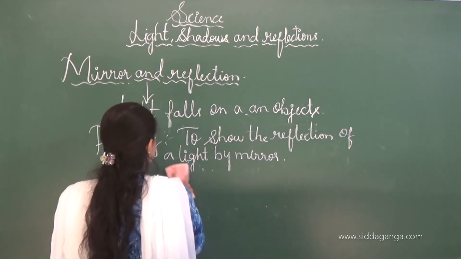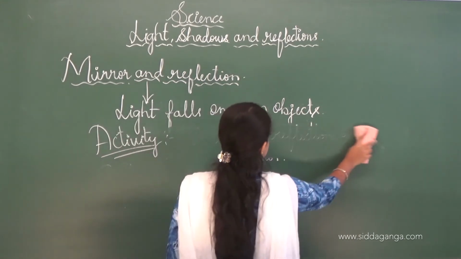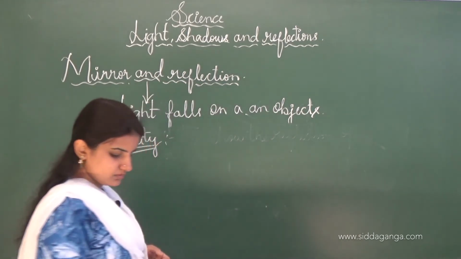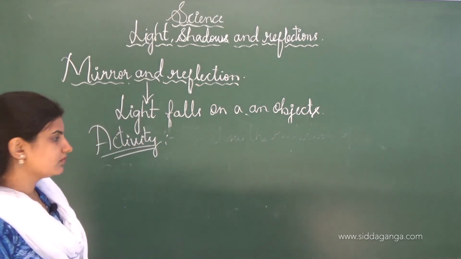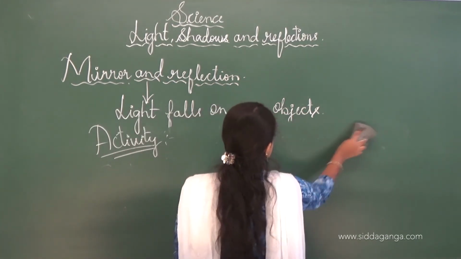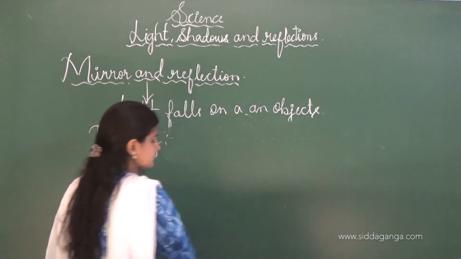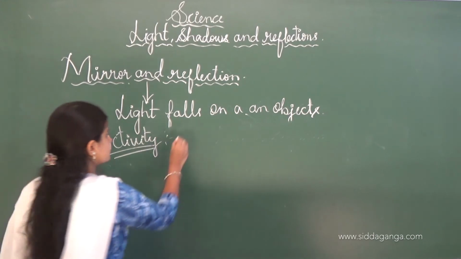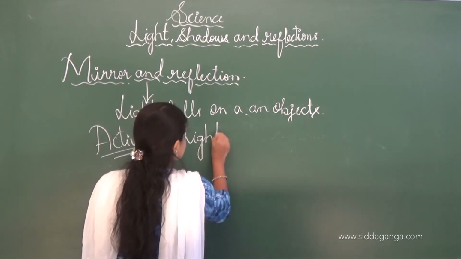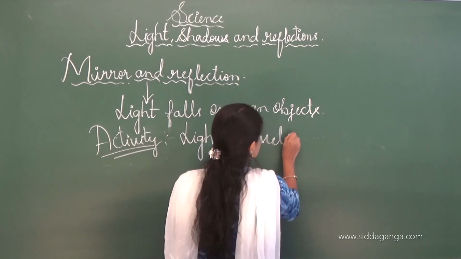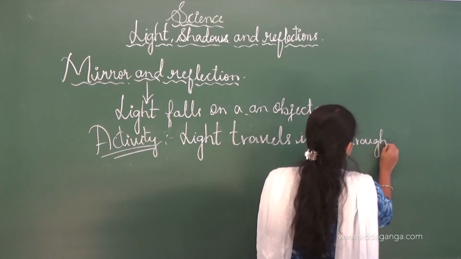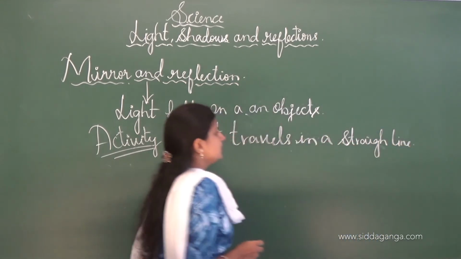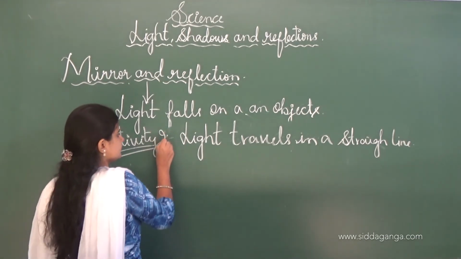And the second activity is that light travels in a straight line. See, this is the name of the second activity.